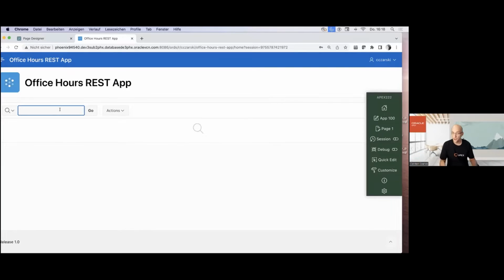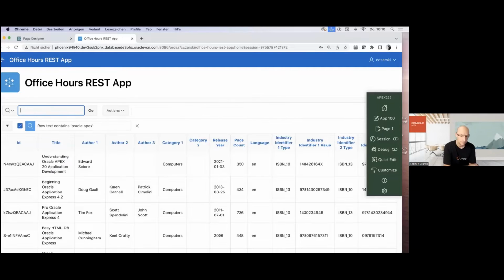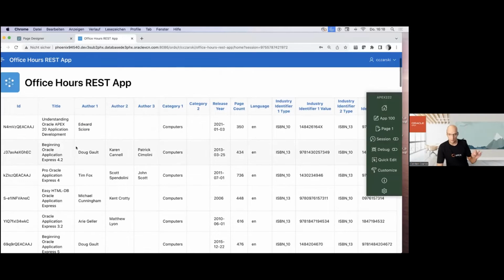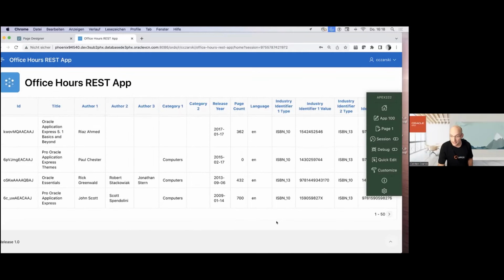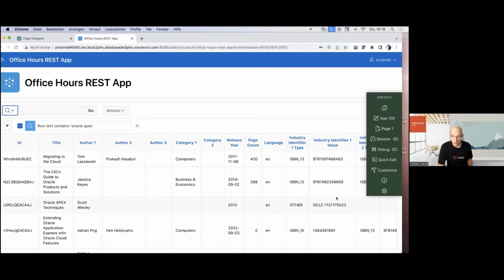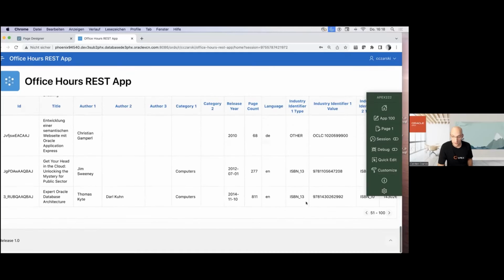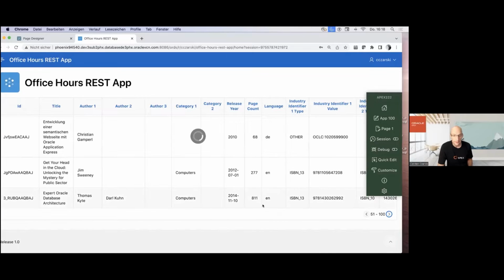So I didn't search for anything. So let me search for Oracle Apex books. And there we are. Here are the Oracle Apex books. And what the plugin now does, whenever the interactive report requested rows, the plugin implementation went through. And what this plugin actually supports is the pagination scheme, right? So the interactive report doesn't even notice anything, right? So I fetch rows 1 to 50, I fetch rows 51 to 100, right?